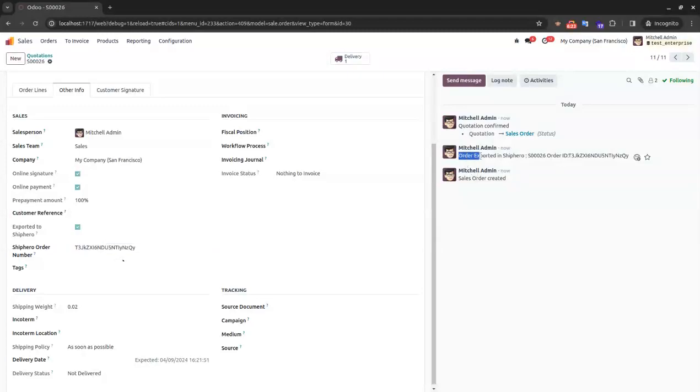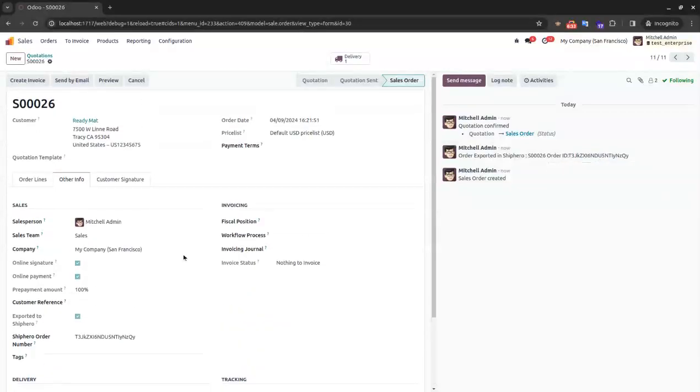You can see that the order is exported to ShipHero, the order number is this, and the order ID of the ShipHero order is this, so it will be set over here. We have given automation to set the ShipHero order number as well at the time of confirming the sale order. So these types of operations we have given in this connector.